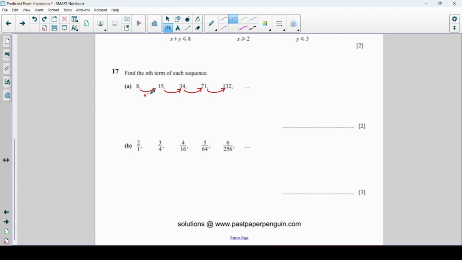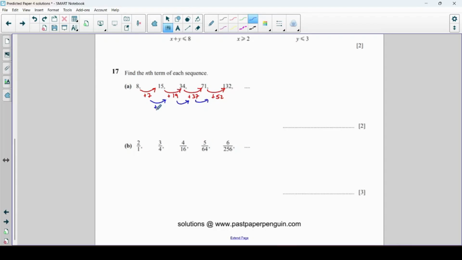So here I've got plus 7. Next I've got, what's that, plus 19 is it? And then, what's that, plus 37. And then, is that 52? Let's see if the second differences give us something. If they don't, then it's a different type of sequence that we've missed.